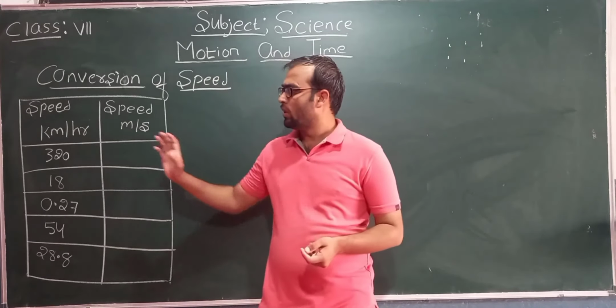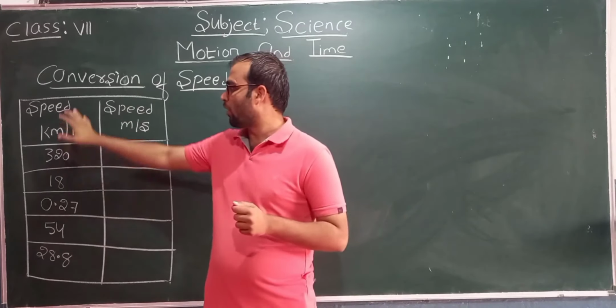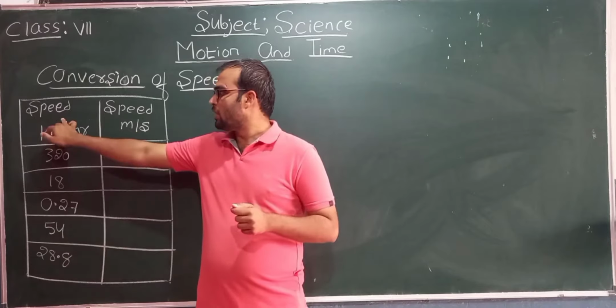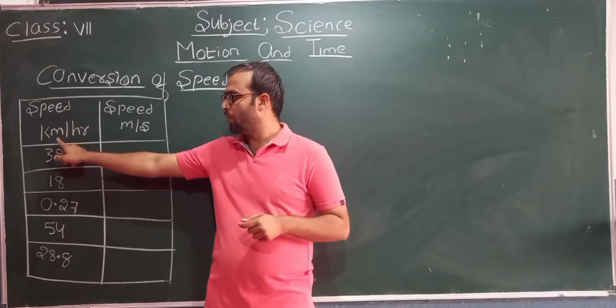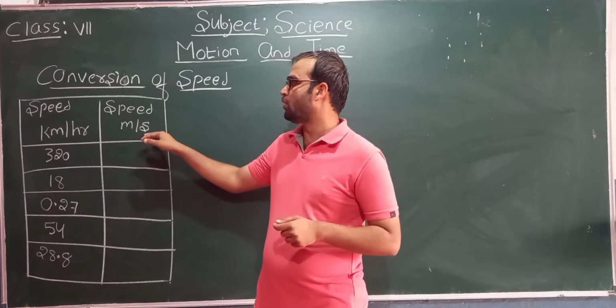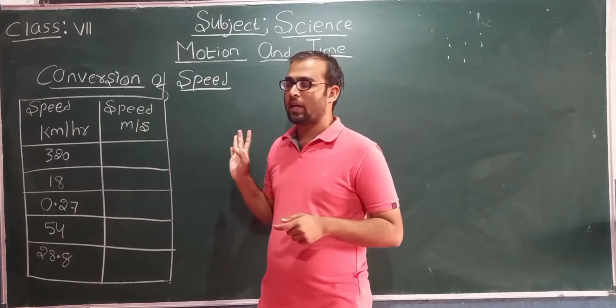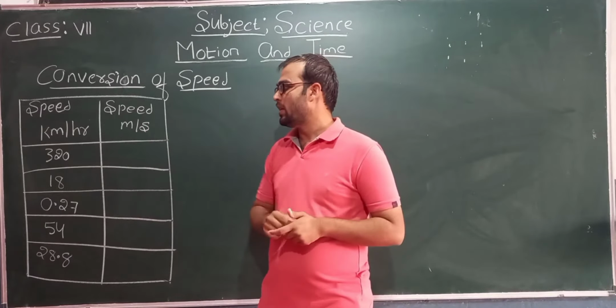Suppose the speed is 320 kilometer per hour. This column is speed in kilometer per hour, and in this column speed is written in meter per second.